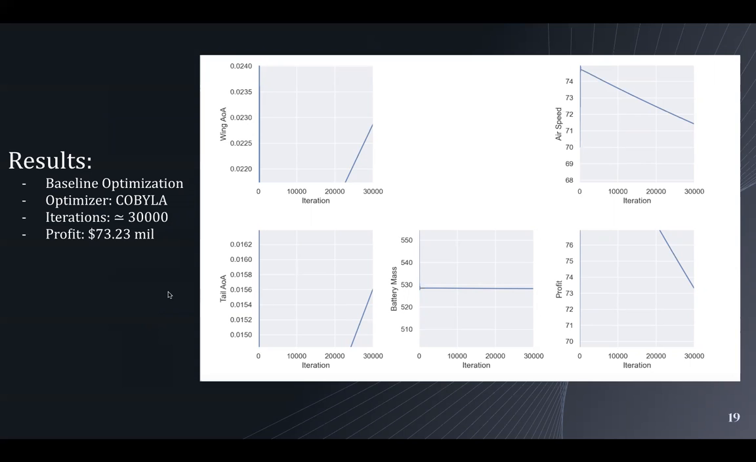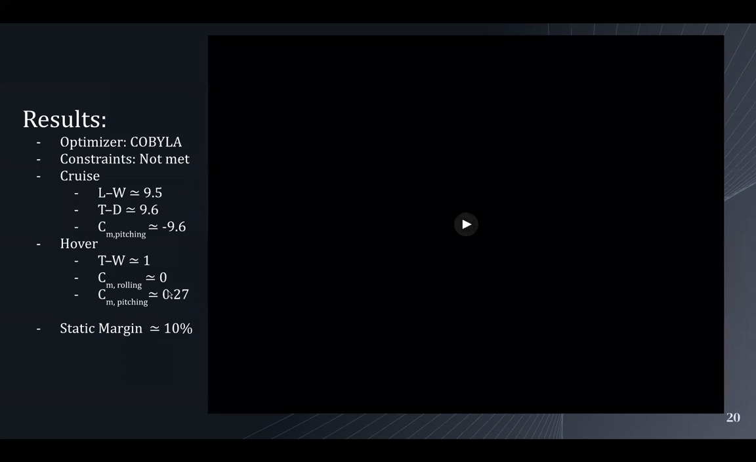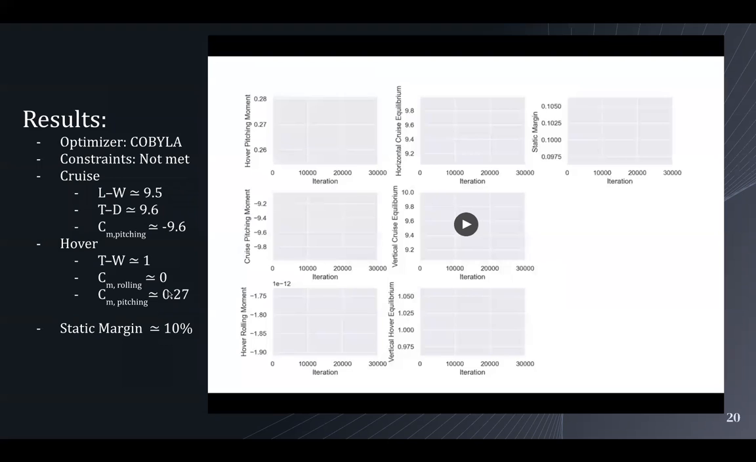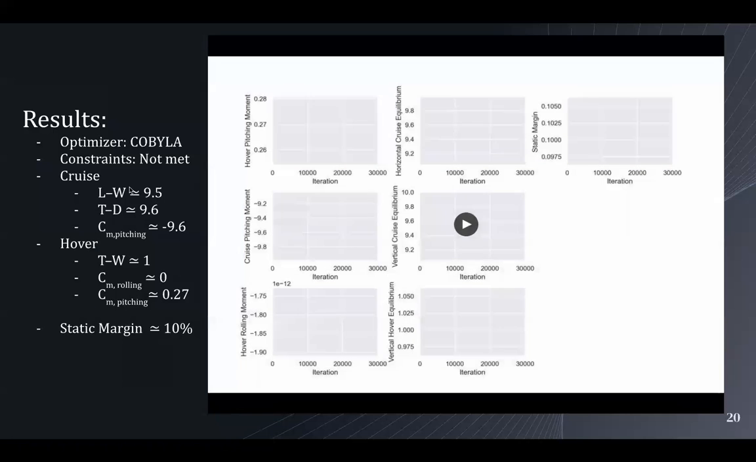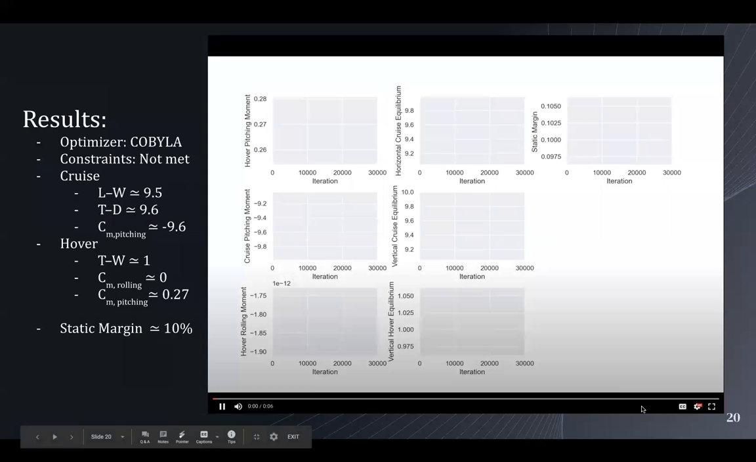On the next slide right here, we can see the constraints that were introduced in the design optimization problem table. The constraints for the baseline optimization, as you can see, are not quite met. What do I mean by this? Lift minus weight during cruise, if we skip to the end of the animation here, is about 9.5. So that equilibrium is not met. However, it's fairly close because this is in newtons, which is still a pretty small number.